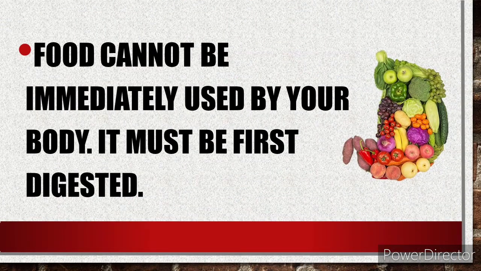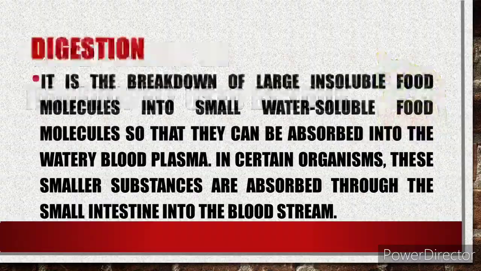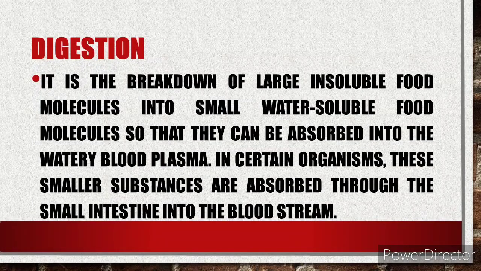Food cannot be immediately used by your body. It must be first digested. And when we say digestion, it is the breakdown of large insoluble food molecules into small water-soluble food molecules so that they can be absorbed into the watery blood plasma. In certain organisms, these smaller substances are absorbed through the small intestine into the bloodstream.